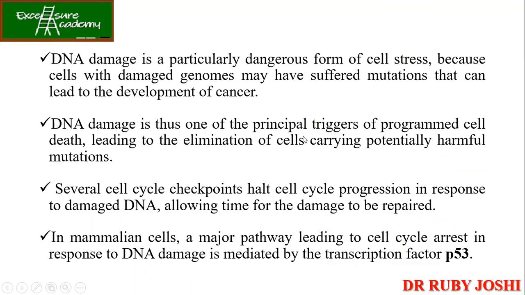So DNA damage is a particularly dangerous form of cell stress because the cell's genome may have suffered mutations, and that can lead to the development of cancer. So before things get worse, what will the cells do? They will control themselves beforehand by undergoing cell suicide. Okay. So DNA damage is the primary signal, or the principal trigger, for programmed cell death.